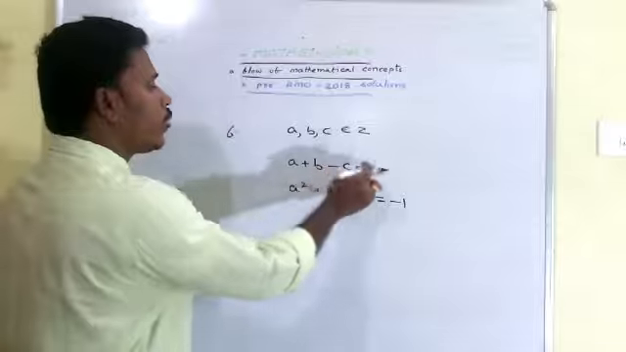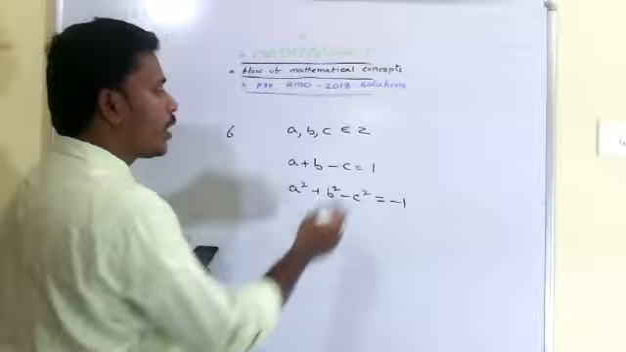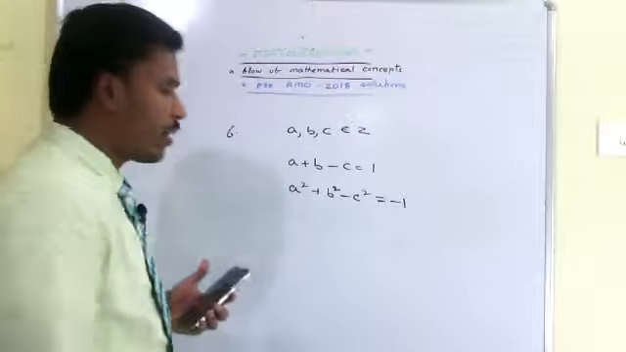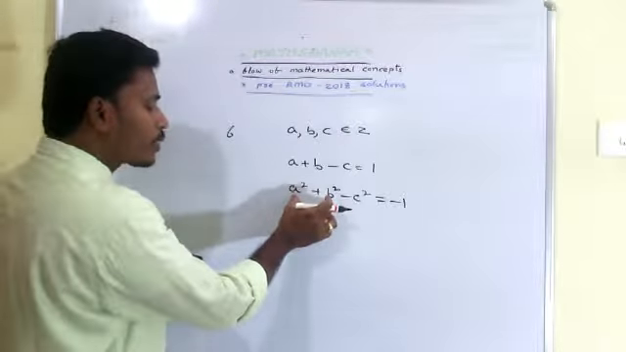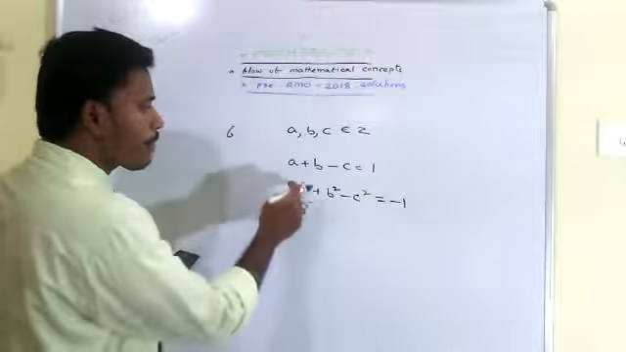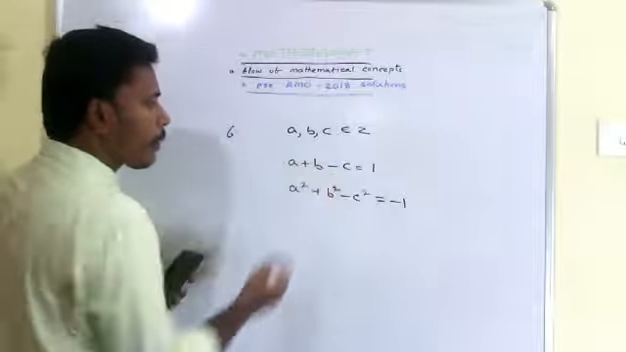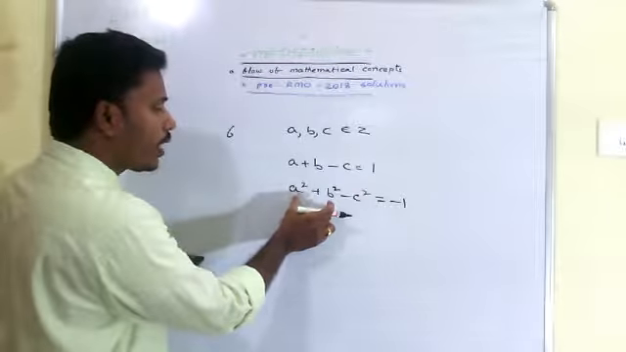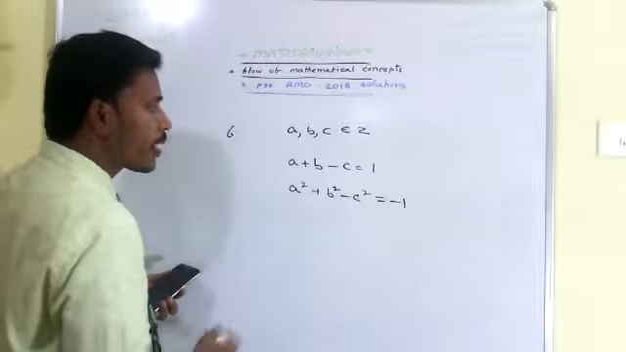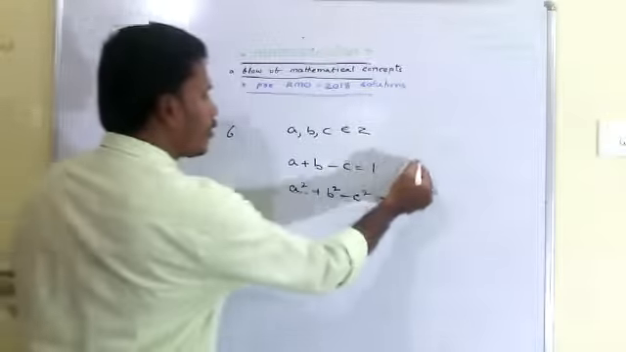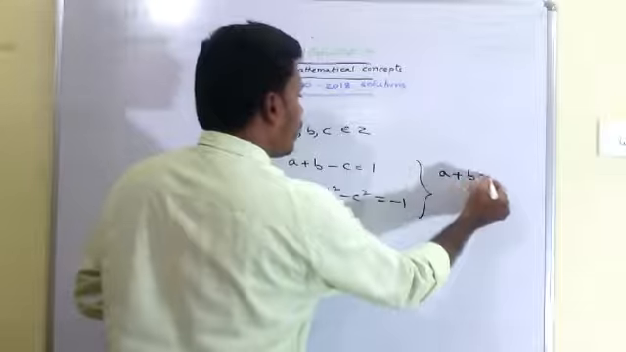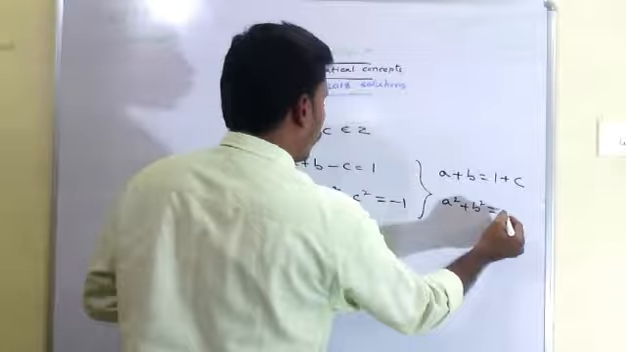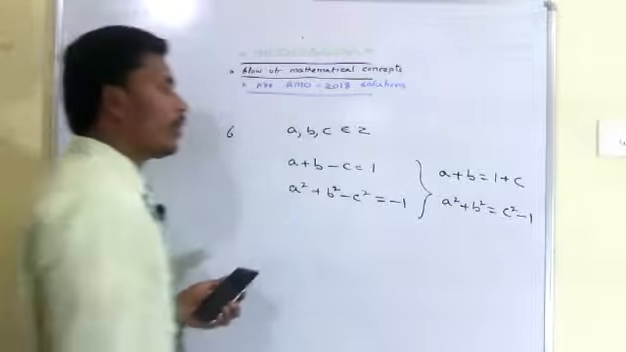See here we have a plus b minus c is equal to 1, and a square plus b square minus c square is equal to minus 1. From this it is clear that a plus b is 1 plus c, and a square plus b square is minus 1 plus c square. So if you rearrange these two things, we have that a plus b is equal to 1 plus c here, and then a square plus b square is equal to c square minus 1 here.